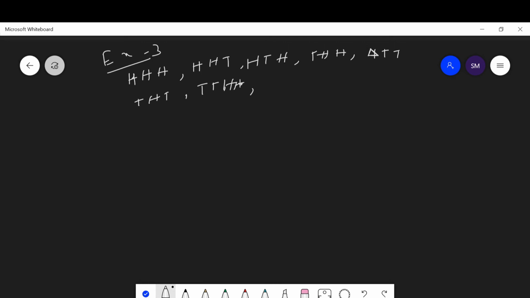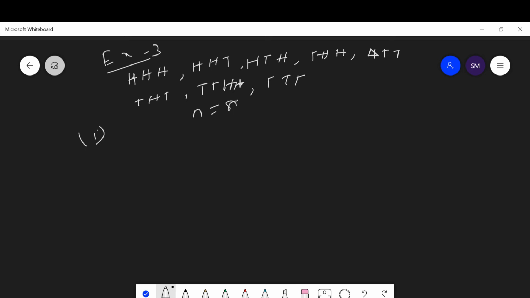The next outcome may be tail. While you are throwing 3 coins simultaneously, the total number of outcomes n is equal to 8.